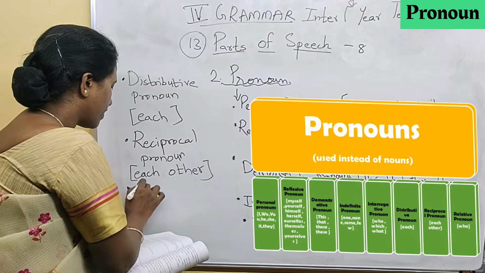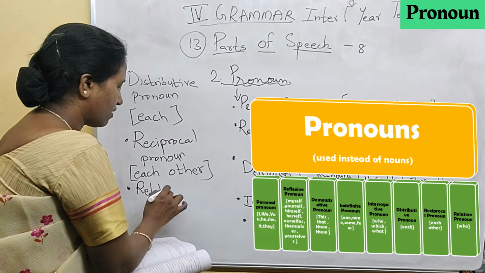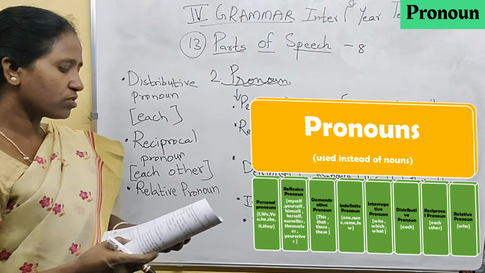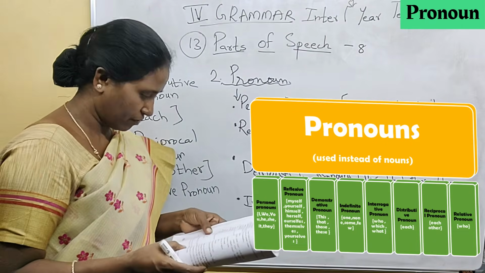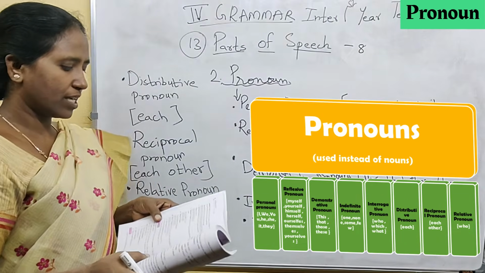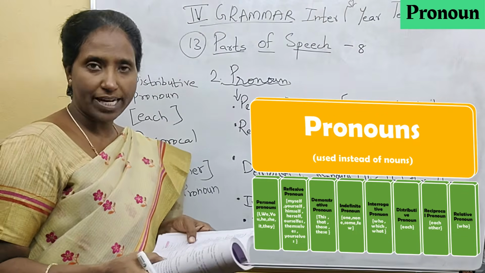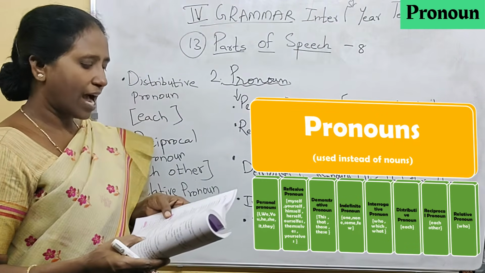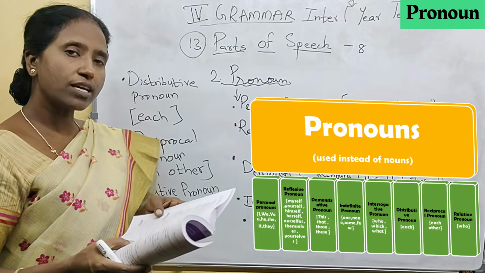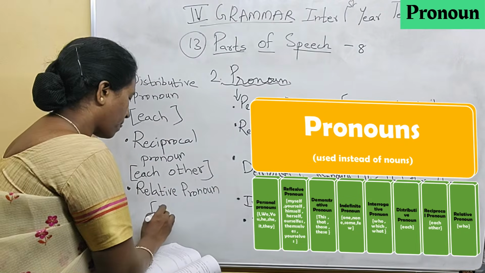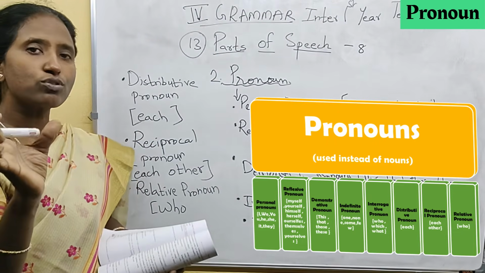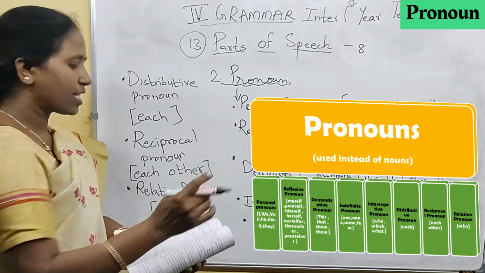Relative pronoun is when we join two sentences, we use the relative pronoun. Relative pronouns are used to refer to some noun going before: who, whom, whose, where, which, that. So here you can see, I met a stranger who was a pilot. Actually, they are joining two sentences: I met a stranger, he was a pilot. Both the sentences are joined using the relative pronoun who. So relative pronoun is used to combine two sentences. Okay. This is for pronouns.